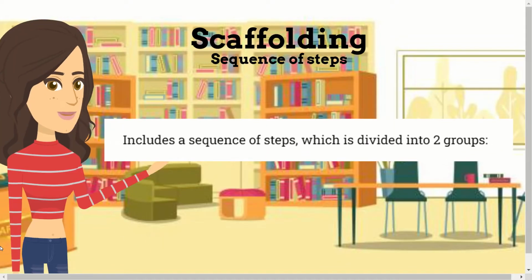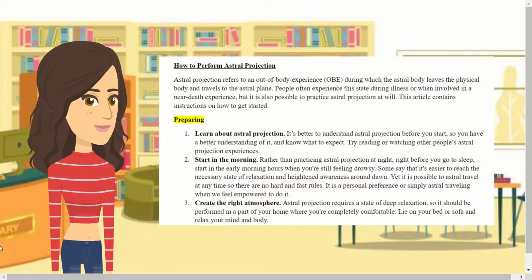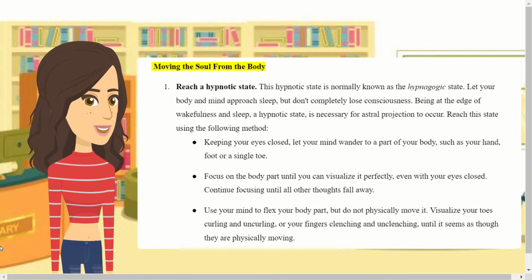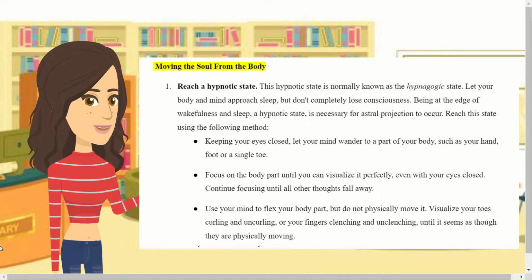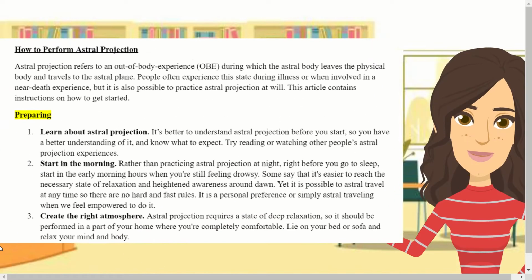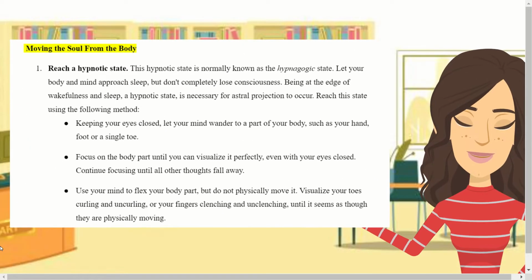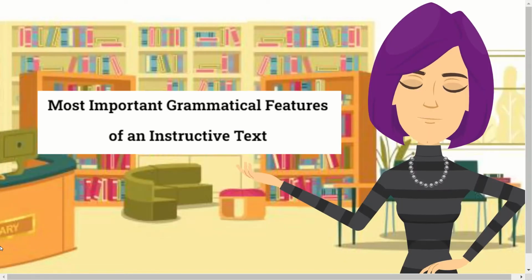The scaffolding of the text also includes a sequence of steps, which are divided into two groups. The first one with the objective of preparing the reader for the next part, which is about how to actually perform the action of moving the soul from the body. Each of the groups contains a sequence of steps to reach those objectives in order to succeed in the astral projection, which is the principal aim of the text.